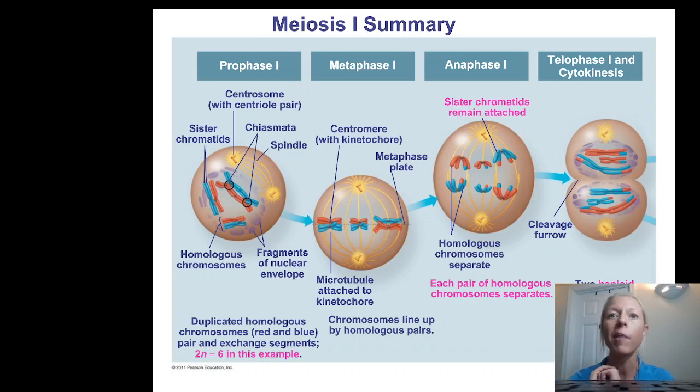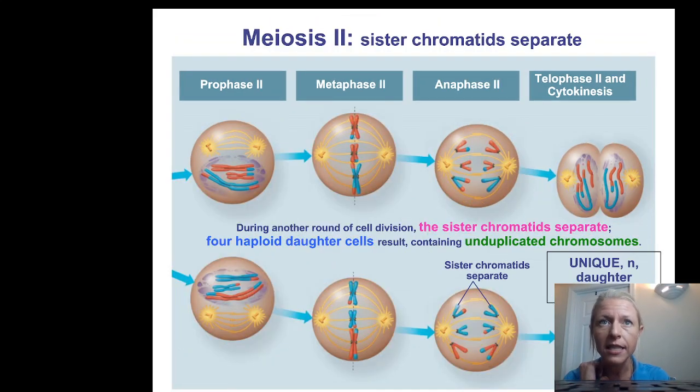In metaphase 1, our pairs of homologous chromosomes, or tetrads, line up at the metaphase plate. In anaphase 1, the pairs of homologous chromosomes are pulled apart up towards the poles of the cell. The whole sister chromatids remain attached. Then we undergo telophase 1 and cytokinesis.